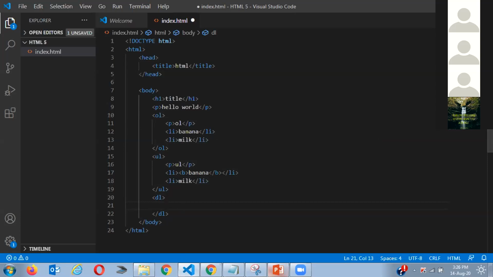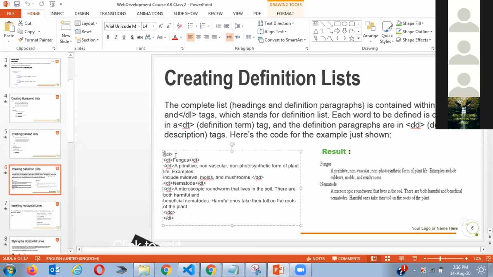Now how do you define? Basically there are two sections of defining: there's a word, and there's the explanation of the word that you want to define. So we can go here, for example DT. What is DT? DT is something which you want to define. DT is the word that you want to define.